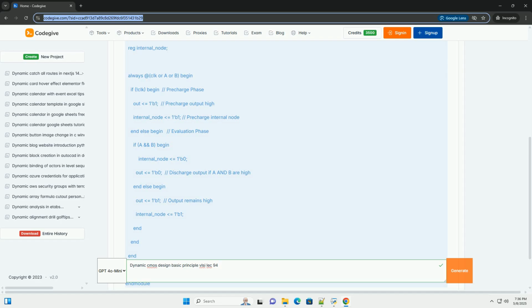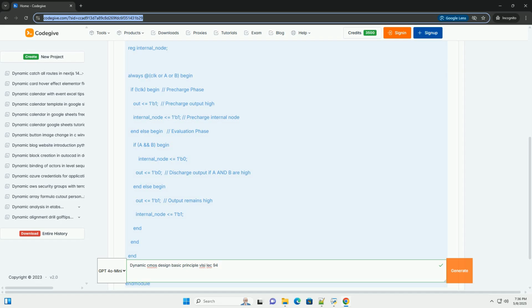Increasing output capacitance: increasing the size of the output capacitor reduces the percentage change in voltage when charge is shared, but this can decrease the circuit speed. Transistor sizing: carefully sizing the transistors in the NMOS network can minimize charge sharing by reducing the internal node capacitances relative to the output capacitance.